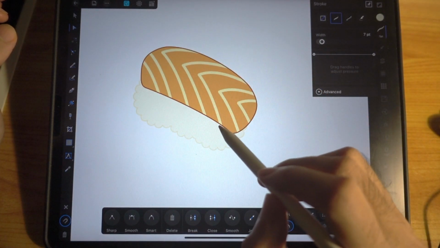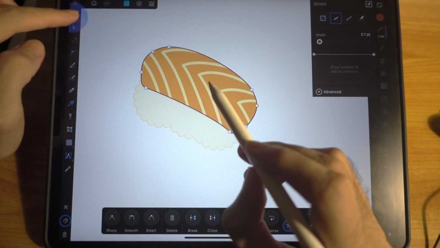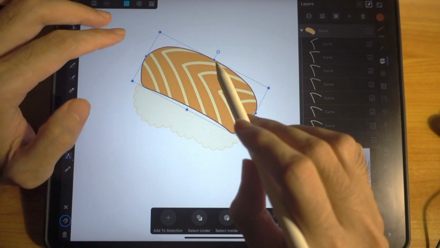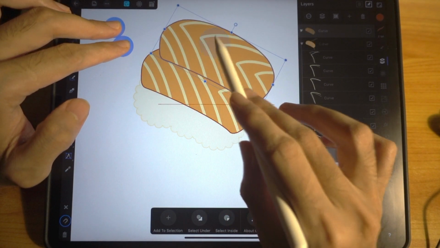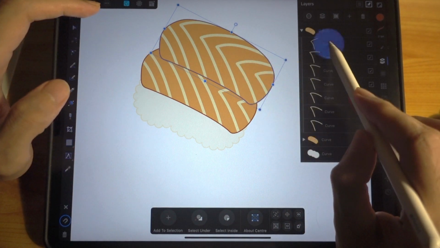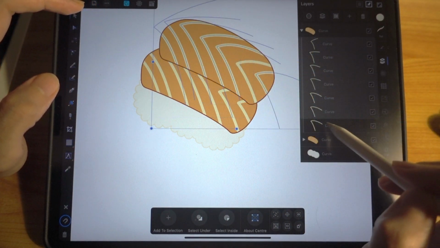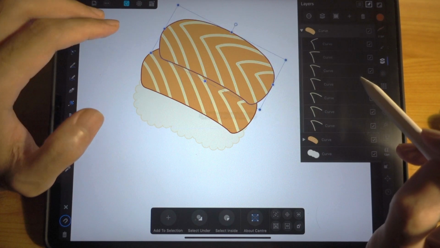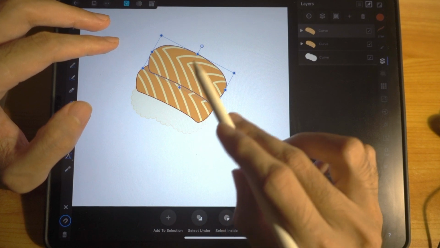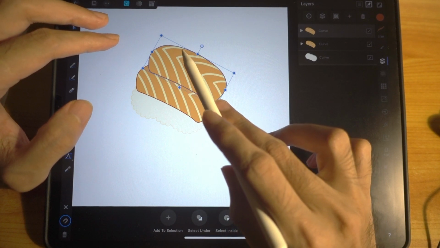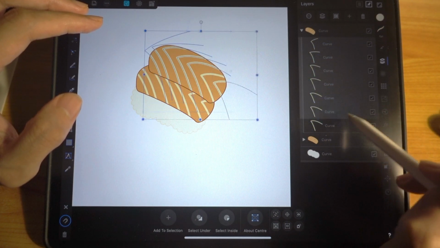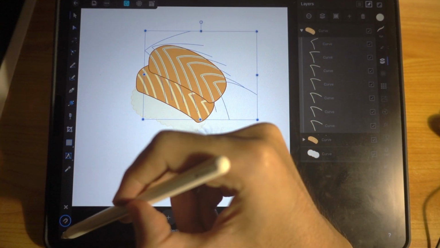But wait, first we're going to duplicate this, the main fish. All right, duplicate this, and we get this along with all the lines. Right now I don't want this. Let's just delete this. Okay, so remember this. Look at this. What I did was I duplicated this, but I only want the meat and not the lines, right? So let's just select all of this and press delete over here.